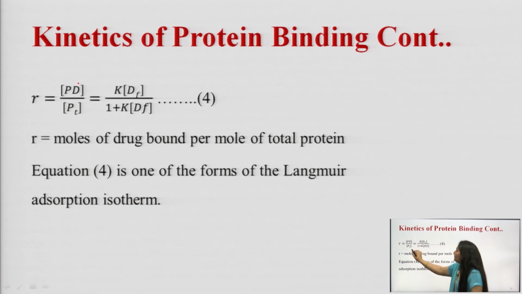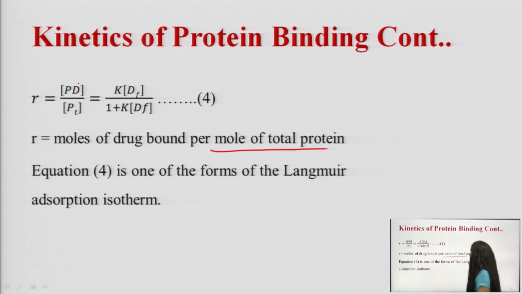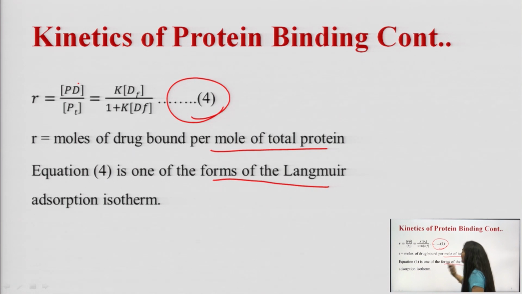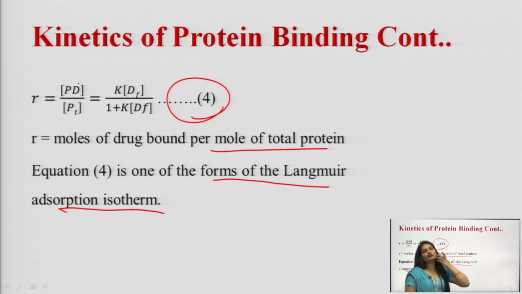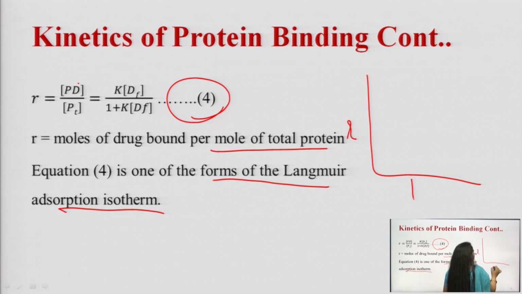R is equal to Pd upon Pt is equal to Kdf upon 1 plus Kdf. Here, what is R? R is moles of drug bound per mole of total protein, and this equation number 4 will form the Langmuir adsorption isotherm. In the Langmuir adsorption isotherm, we can plot a graph between R and Df, and this graph will be like this.